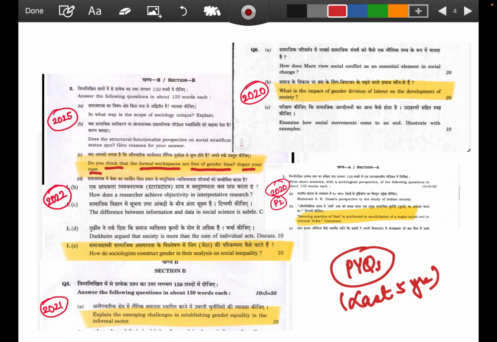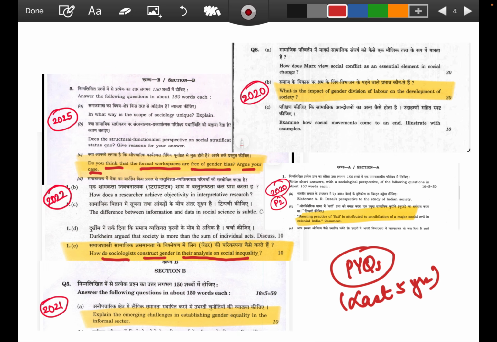Again, in 2022, the question was, how do sociologists construct gender in their analysis of social inequality? So how will you justify this? You have to show that you have the sociological understanding of the word gender with the social inequality topic, and you need to show the dimensions. You have to open perspectives in every form, right?